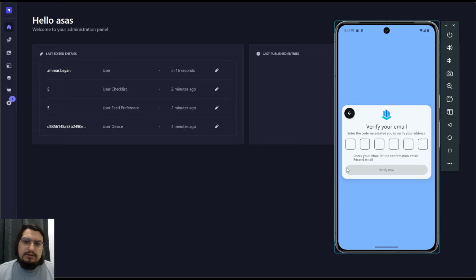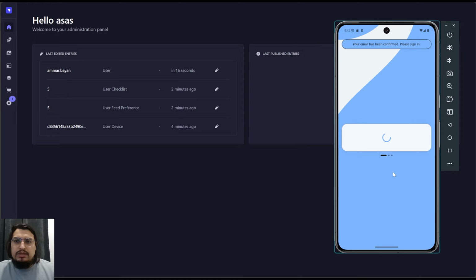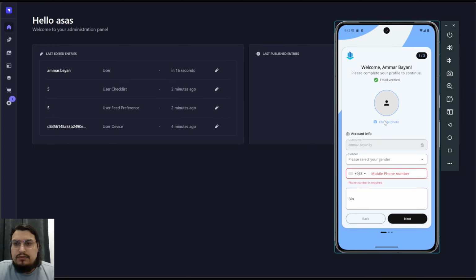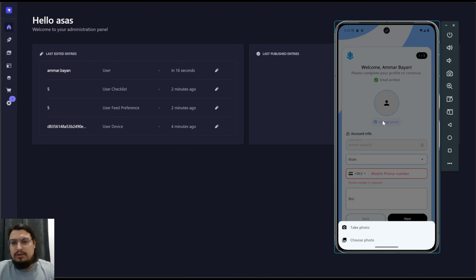Let's do the boot. Once you're verified, it will ask you to set up the account. So you can choose your image, male or female, and you automatically get your account name from your name.